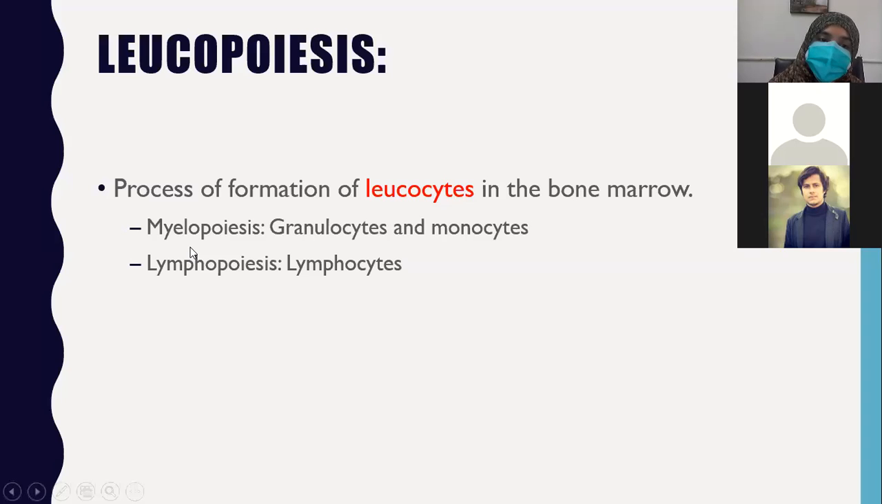So there are two processes, myelopoiesis and lymphopoiesis. Lymphopoiesis is the production of lymphocytes by common lymphoid progenitor cells. And myelopoiesis is the production of granulocytes and monocytes. What are granulocytes? Granulocytes we have discussed are neutrophils, eosinophils, and basophils. So the process of formation of granulocytes and monocytes is called myelopoiesis, and the process of production of lymphocytes is called lymphopoiesis.